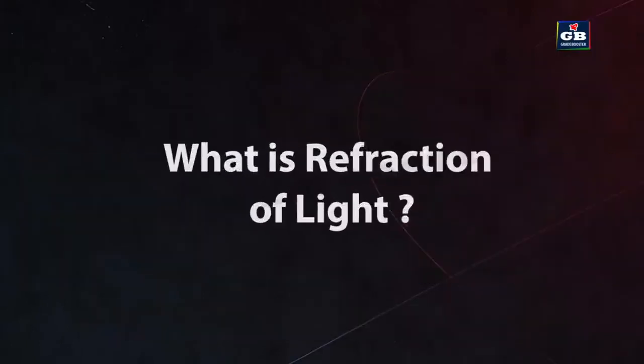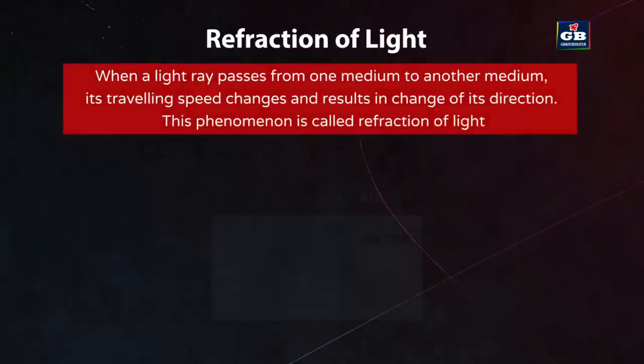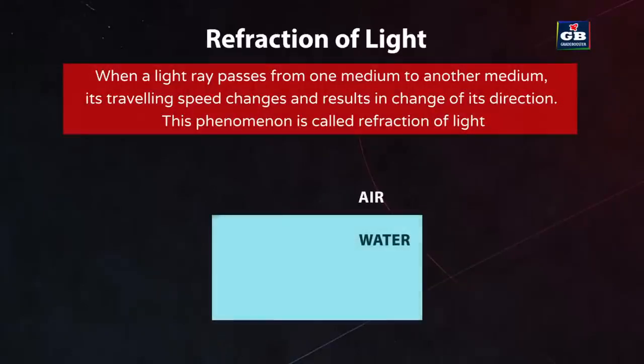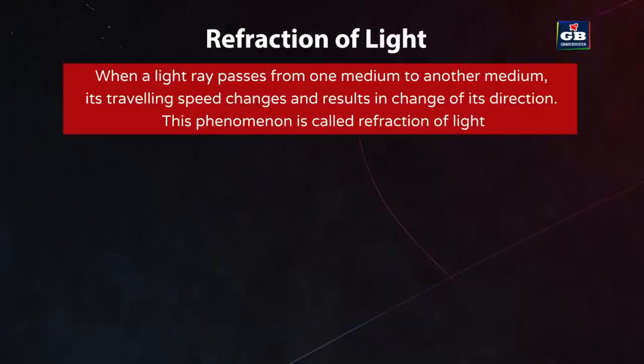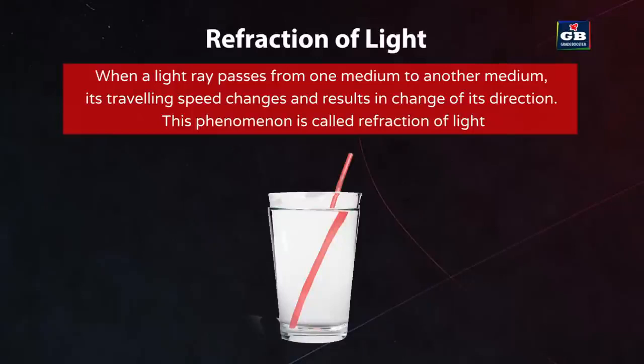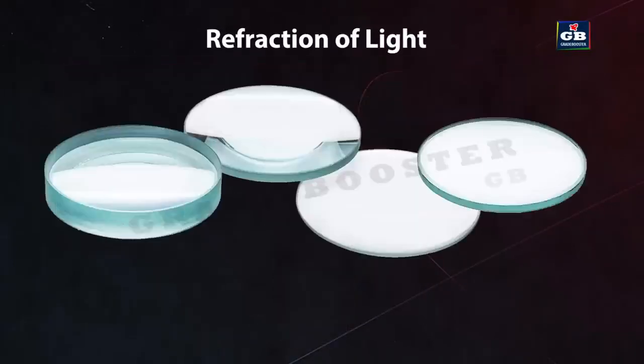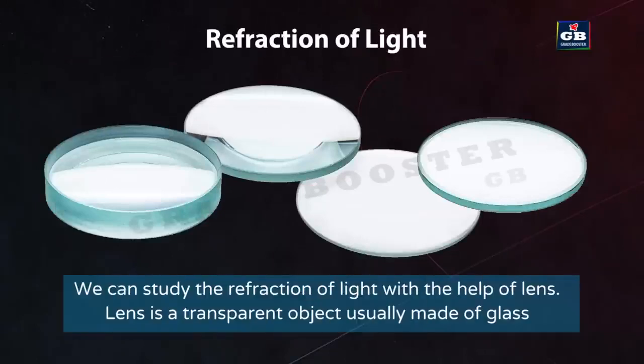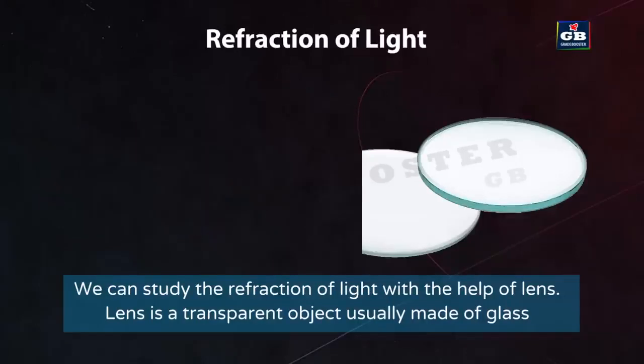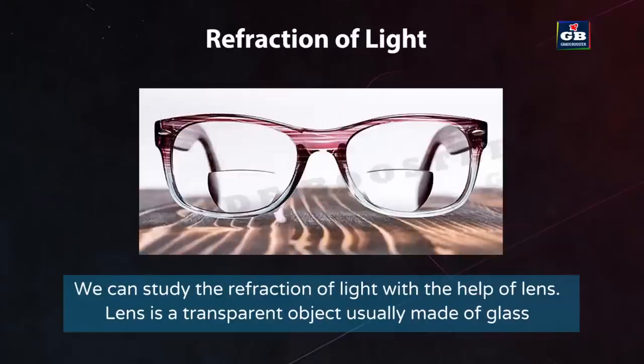What is refraction of light? When a light ray passes from one medium to another medium, its traveling speed changes and results in a change of its direction. This phenomenon is called refraction of light. A straw in a glass appears to be bent. This is due to refraction of light. We can study the refraction of light with the help of lenses. A lens is a transparent object usually made of glass. Eyeglasses are examples of lenses used in our day-to-day life.